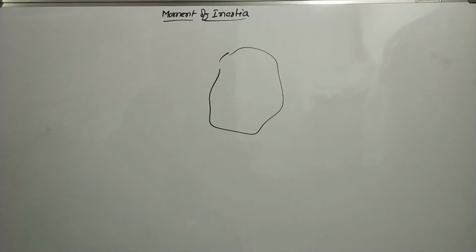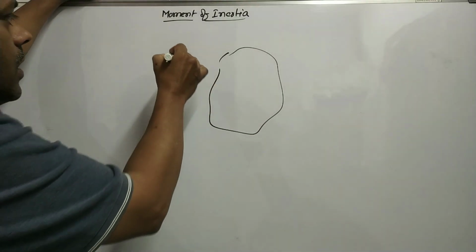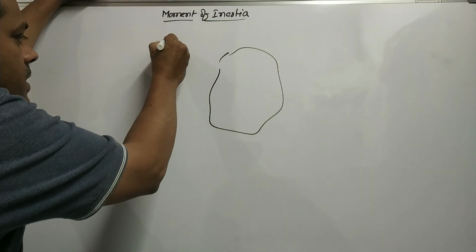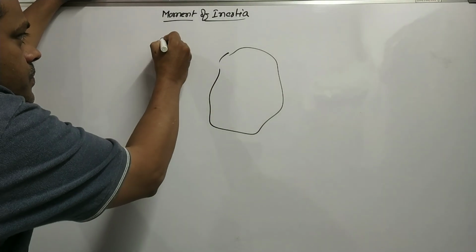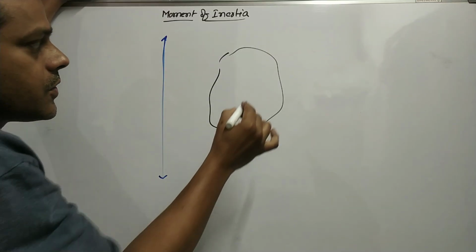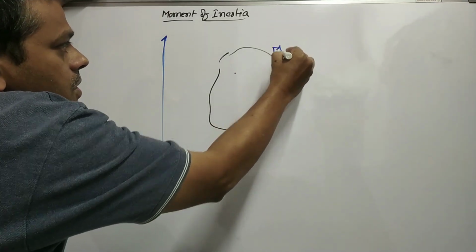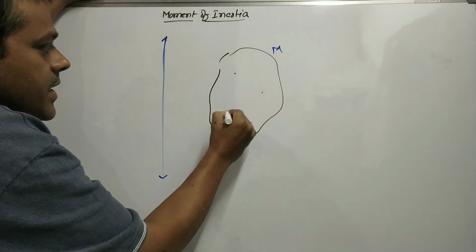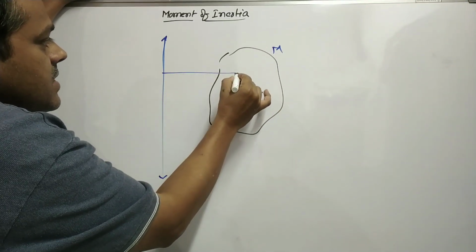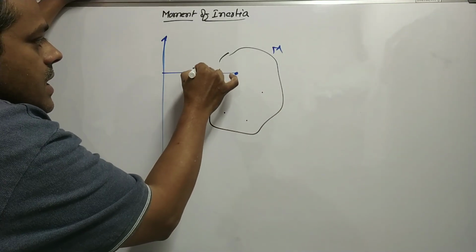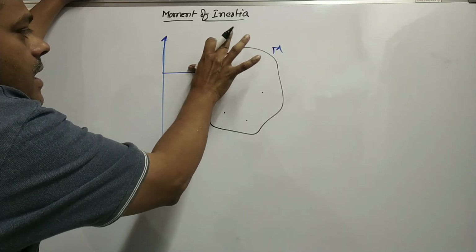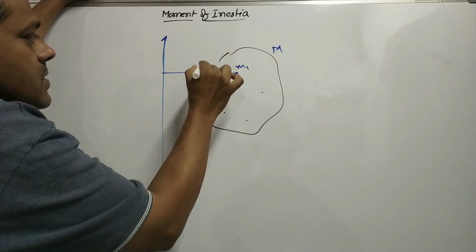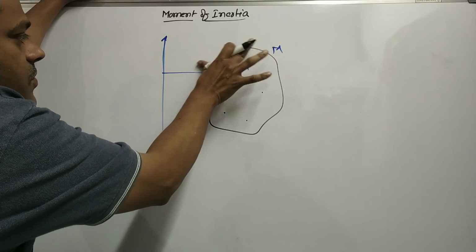Suppose we take a rigid body. This rigid body rotates about this axis. The total mass of the rigid body is capital M. This rigid body has different masses, that means different particles have different masses. They are at different positions from the same axis of rotation.